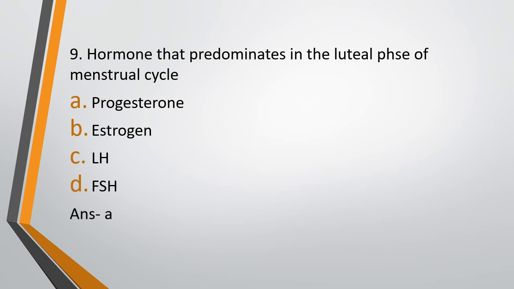And what is the source of progesterone? Right, corpus luteum is the source of progesterone. And what is the source of estrogen? The growing follicles are the source of estrogen. And what is the source of LH and FSH? Yes, it is secreted from the anterior pituitary. So LH and FSH are pituitary hormones. Estrogen is secreted by the growing follicles and progesterone is secreted by the corpus luteum.